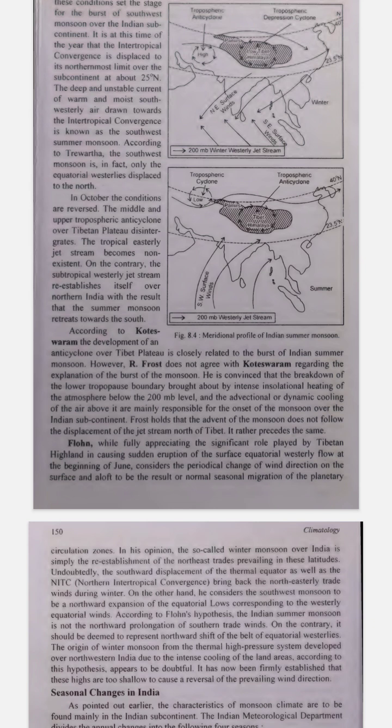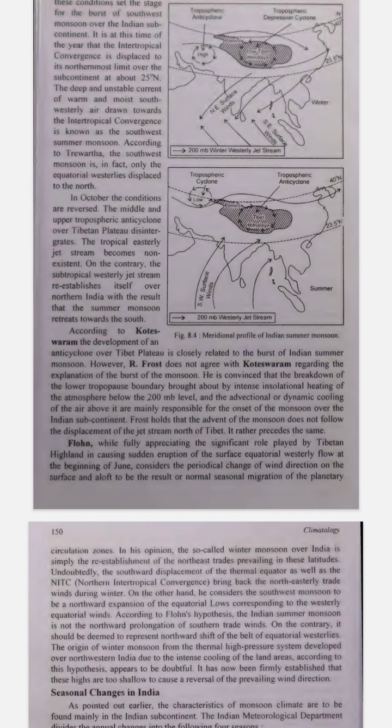Disintegration of anticyclone. Remember the anticyclone, a high-pressure area, that formed over the Tibetan Plateau during summer? In October, this anticyclone breaks down or disintegrates. This means it weakens and doesn't stay strong anymore.